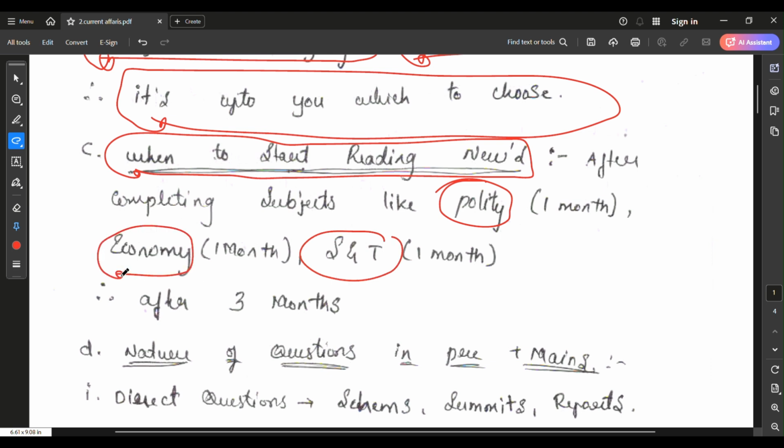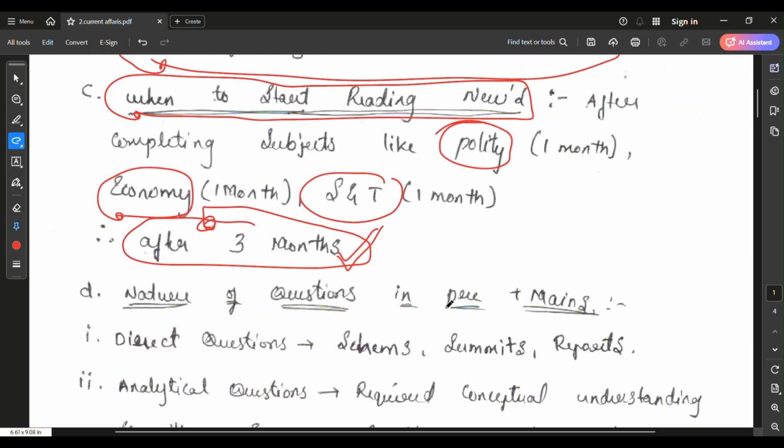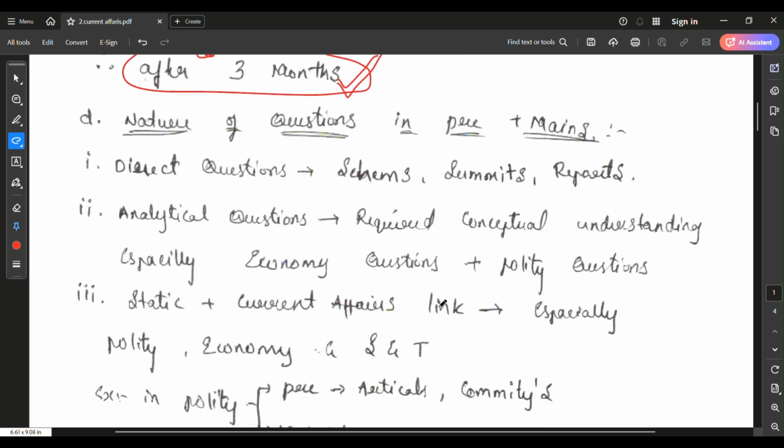Friends, this takes 3 months. Each subject takes one month. After 3 months, you can start reading a newspaper. I hope you got an idea about when to start.